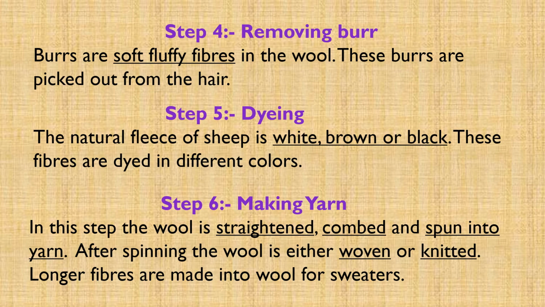And the fifth step is dyeing. The natural fleece of sheep is white, brown or black. Hence, the fibers can be dyed with different colors. The sixth step is making the yarn. In this step, the wool is straightened, combed and spun into yarn. After spinning, the wool is either woven or knitted. Long fibers are made into wool for sweaters.